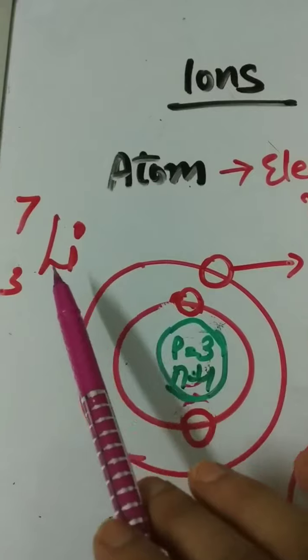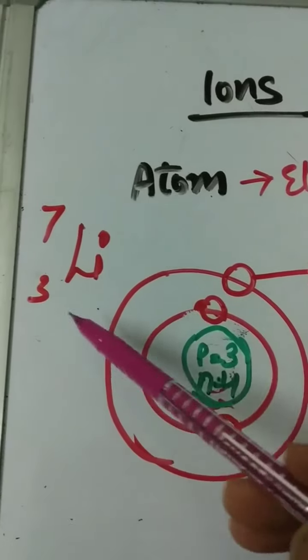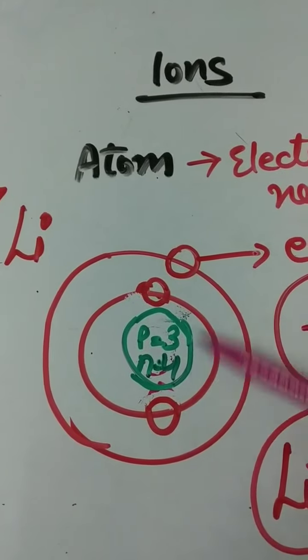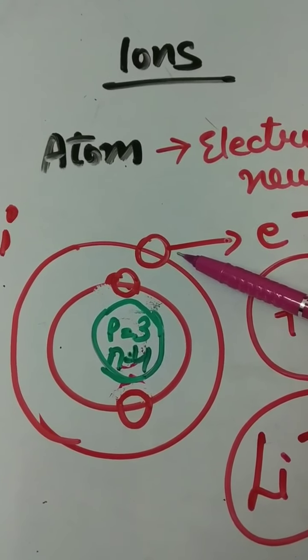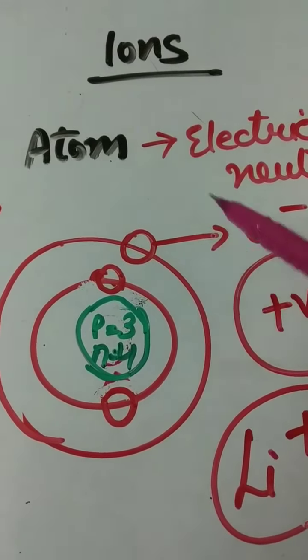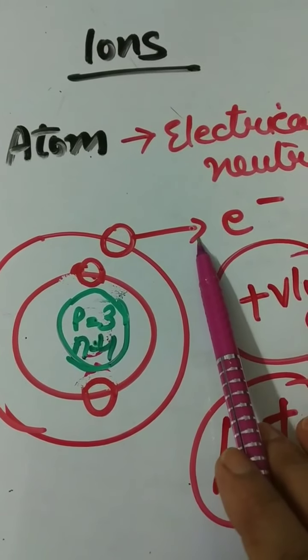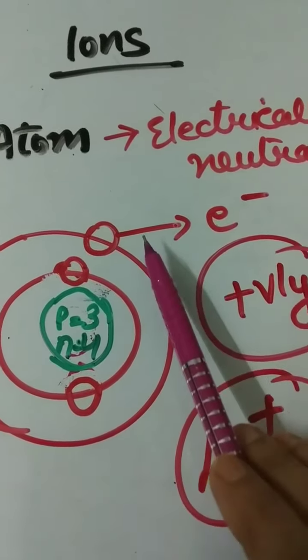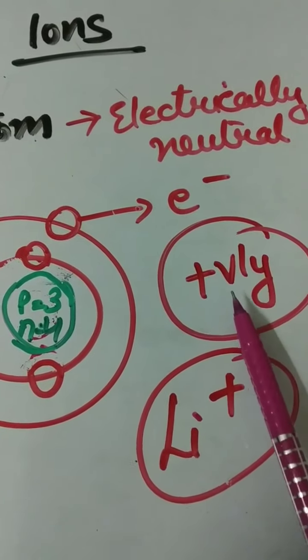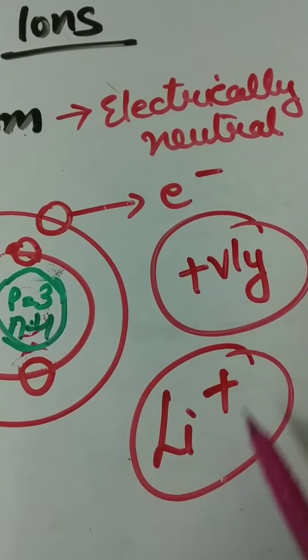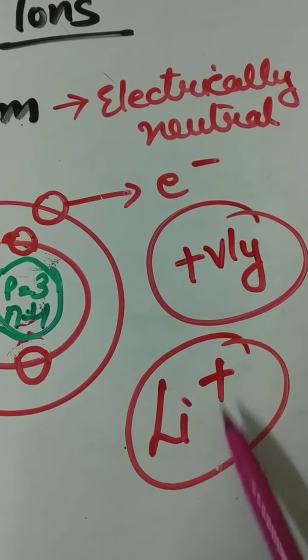For example, lithium. In lithium, 3 protons and 3 electrons are present. The third electron, which is present in the L shell, can be lost by lithium. When it loses an electron from its outer shell, it acquires a positive charge and becomes a lithium positive ion.